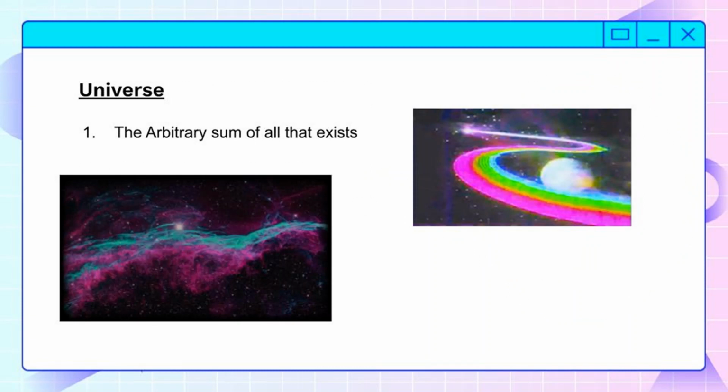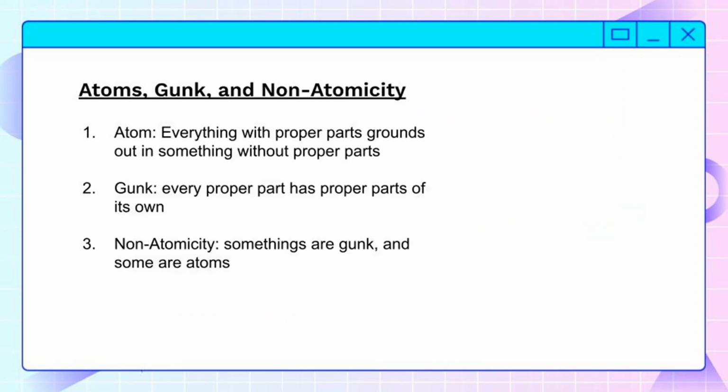Next, we have the idea of the universe, which is the arbitrary sum of everything that exists. This is just all of the things which are in existence taken together. It doesn't necessarily form a whole, but in your mind you can add all of these things together. Then finally, we have the ideas of atoms, gunk, and non-atomicity.